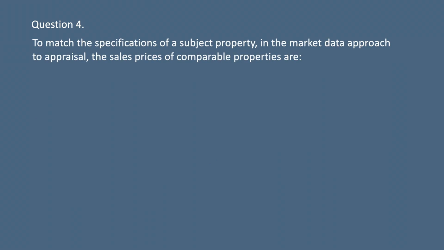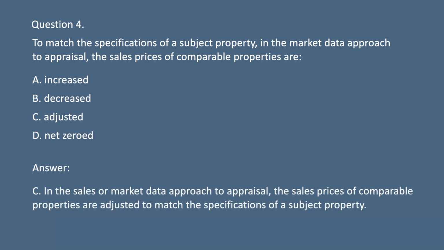Question 4. To match the specifications of a subject property, in the market data approach to appraisal, the sales prices of comparable properties are A. Increased. B. Decreased. C. Adjusted. D. Net zeroed. Answer. C. In the sales or market data approach to appraisal, the sales prices of comparable properties are adjusted to match the specifications of a subject property.